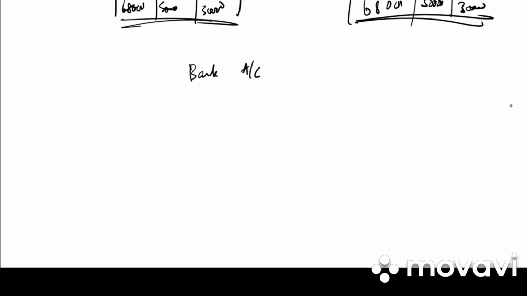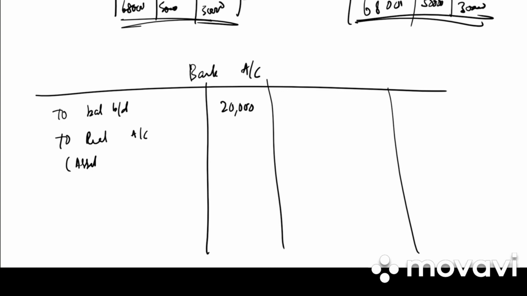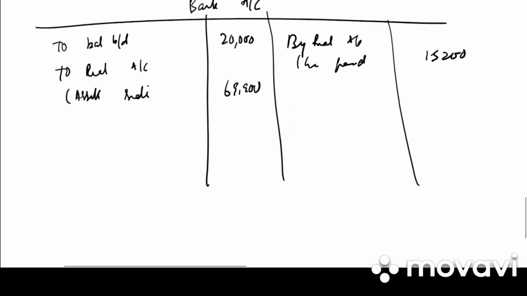Last we draw the bank account. First step to balance brought down 20,000. Then we have to realization account in bracket assets realized 69,900. On credit side again we have realization account in bracket liabilities paid 15,200.